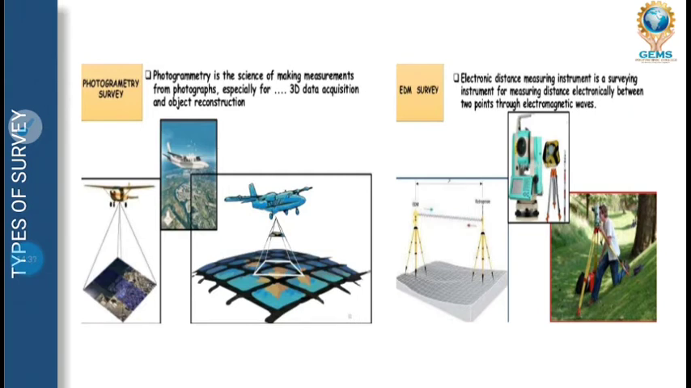EDM. What is EDM? Electronic distance measuring device. The best example is the total station, which can help to find the distance, direction and elevation too. Like what is done in theodolite and tachymetry can be done in a total station.